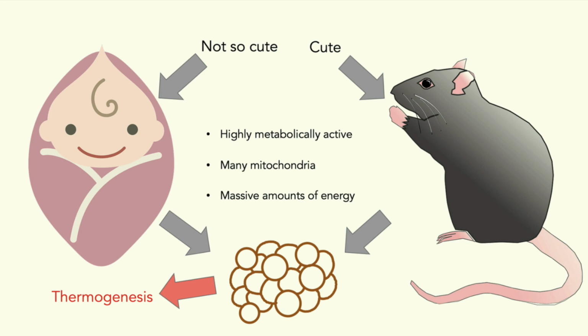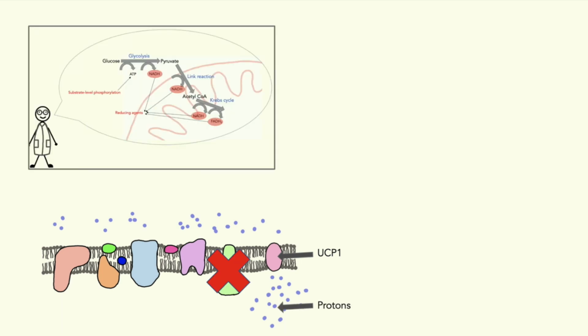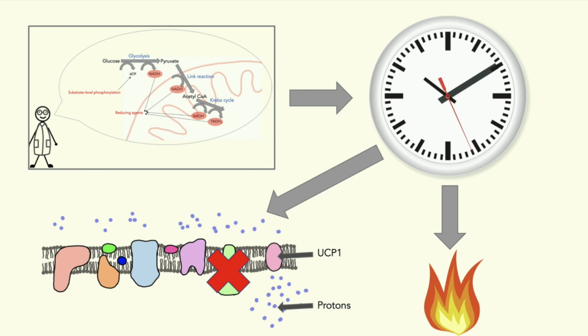UCP1, or uncoupling protein 1 or thermogenin, is solely found in brown adipose tissue and acts to shortcut oxidative phosphorylation. To do so, UCP1 is inserted into the inner mitochondrial membrane, where it enables the dissipation of the proton motive force through letting protons diffuse through it. This is not what increases heat production. The proton gradient that is dissipated is now missing for ATP production, a life essential function. To fix this, all the upstream metabolic reactions, glycolysis, the link reaction, the Krebs cycle, speed up and occur more frequently to substitute the lost proton gradient. And as they are chemical reactions, all these reactions produce heat as a waste product, increasing body temperature.